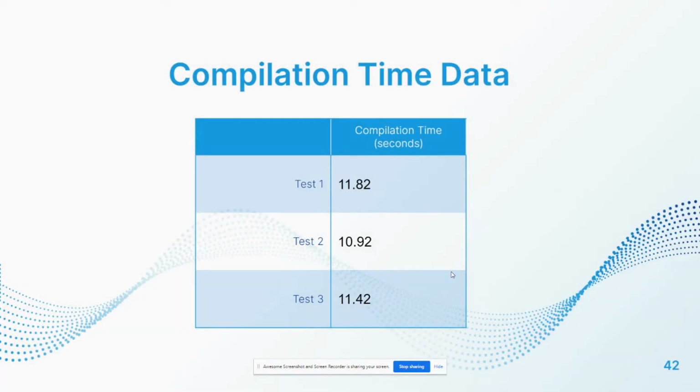Okay, so getting into the analysis and observation section of our project, you can see that we have a table of compilation times that we gathered after 3 test runs, and we find that the data is quite reasonable and fairly consistent. As you can see, they're roughly around 10 to 11 seconds, and we find that for a quantum application, that is fairly reasonable, considering that quantum technologies are still in the infancy of their development, and there are still quite a few stability issues with quantum computers. So we find that this is quite acceptable.